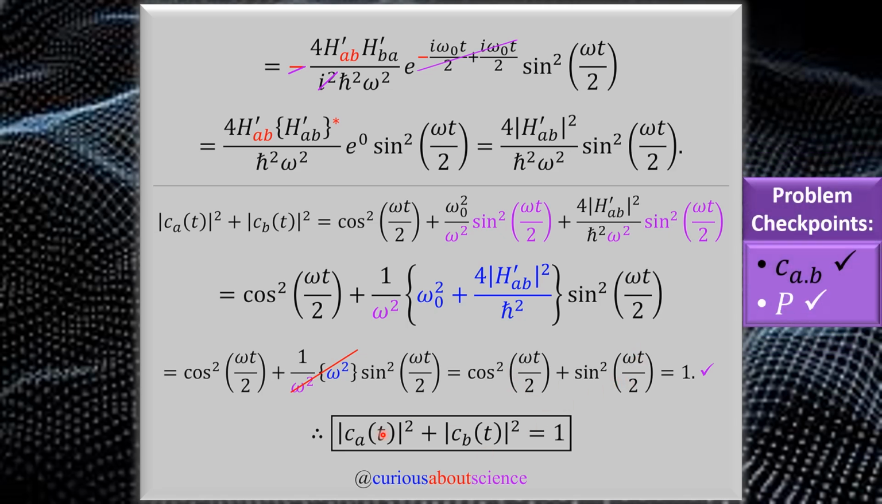So we just verified that CA squared plus CB squared equals 1. That is amazing, and we know we have conservation of probability. All things are good and well in the quantum world, so we're good to go. But that was quite a journey.